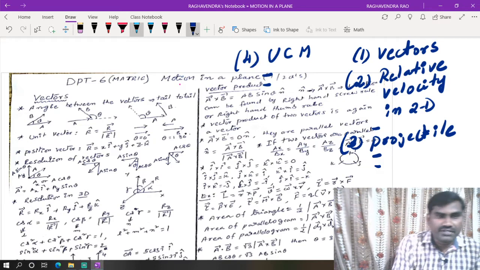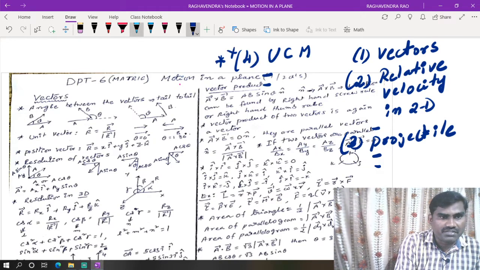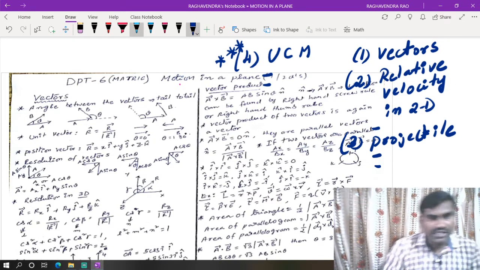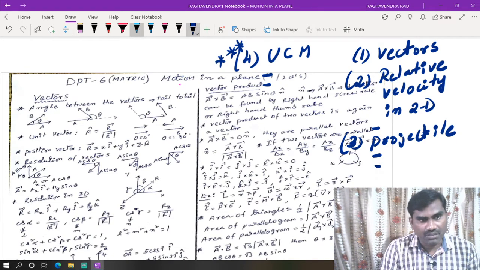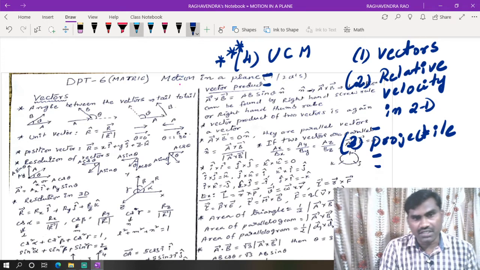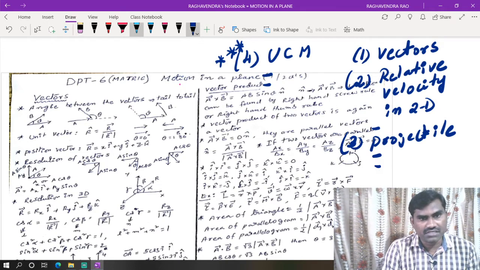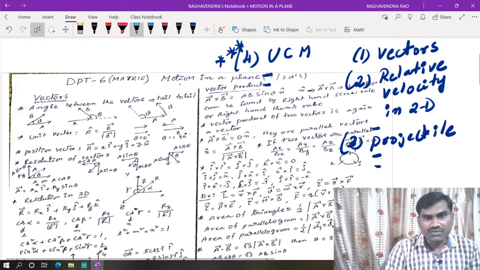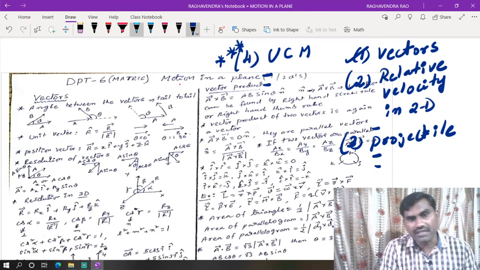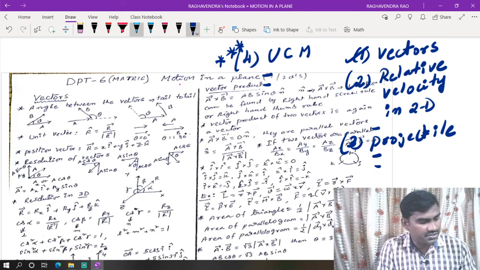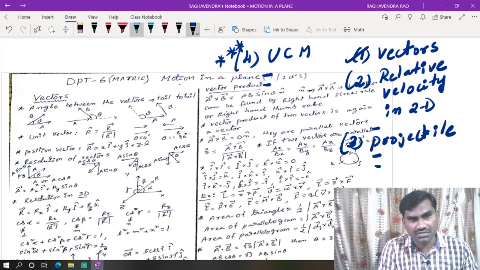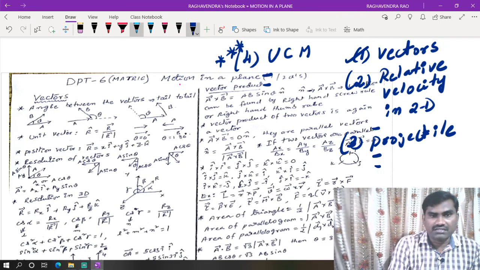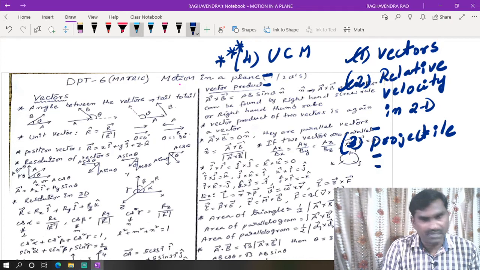Even though this is a very small topic from the chapter of motion in a plane, many times they ask questions from this topic in the NEET examination and also in the JEE Mains examination. So this is a very important area. In 2013 they asked a question related to vectors, and in the 2019 NEET examination they asked a riverboat numerical, that is, relative velocity in 2 dimensions.